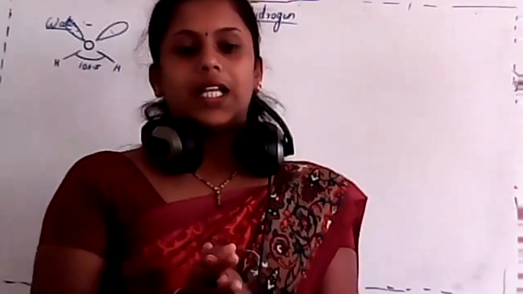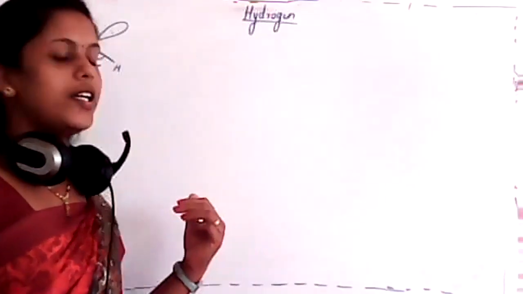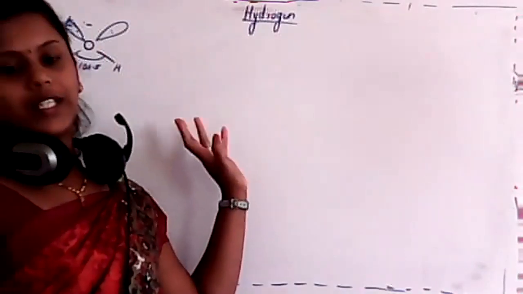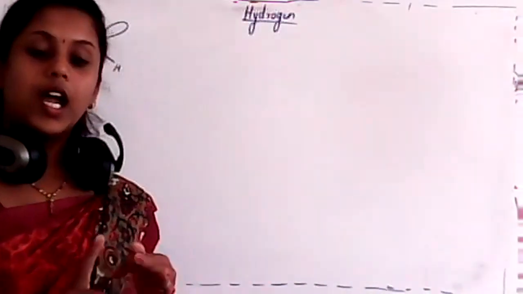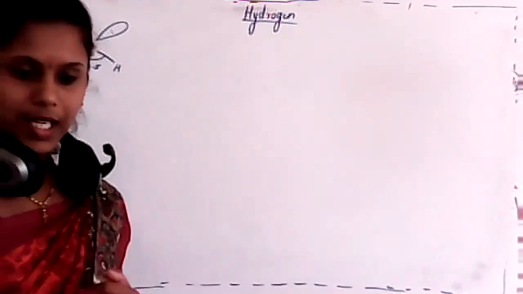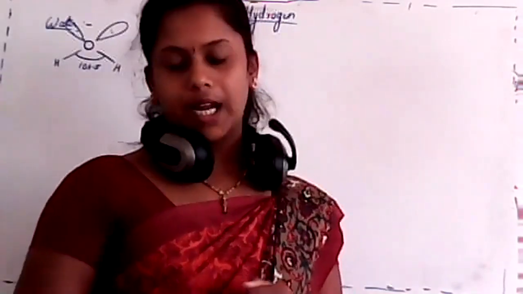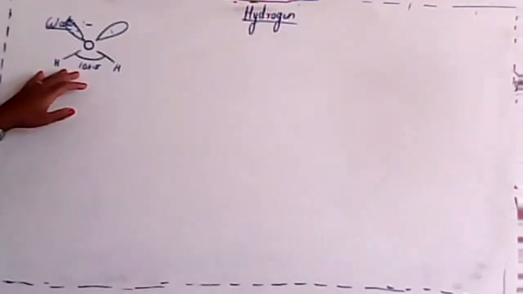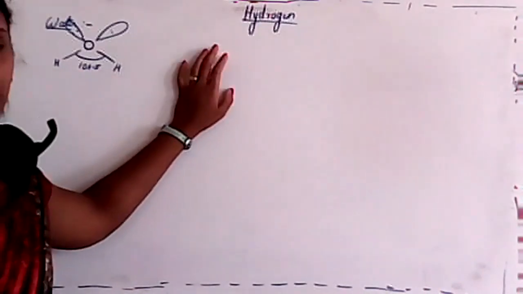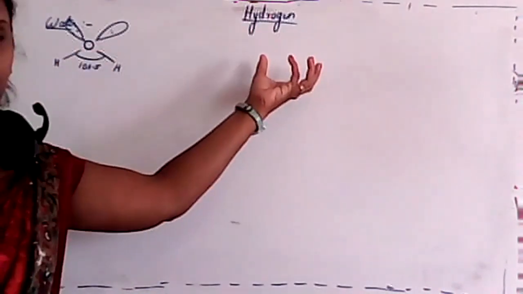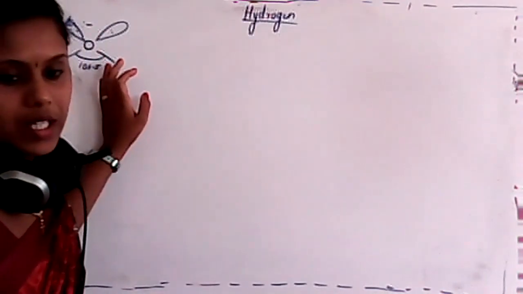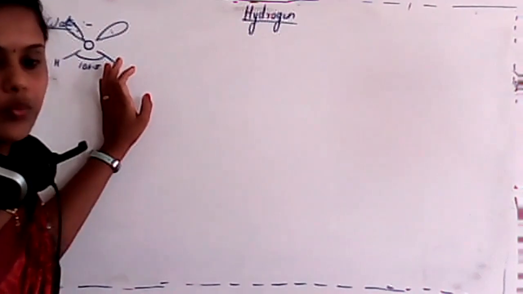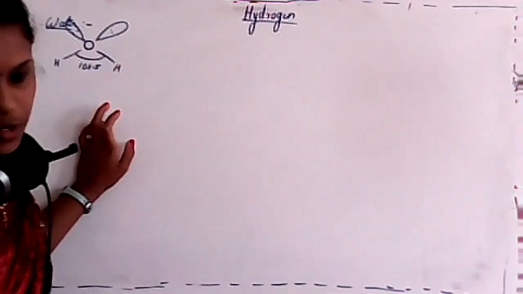In the last class, we studied about hydrides of different elements, isn't it? For example, ionic or saline hydride, and also metallic hydride and covalent hydride. After that, we studied about water. That is the main compound of hydrogen. We consider it as an oxide of which one? Oxide of hydrogen, isn't it?